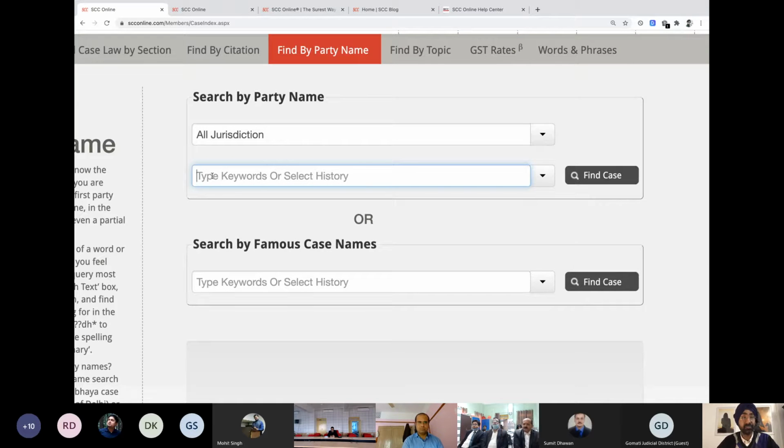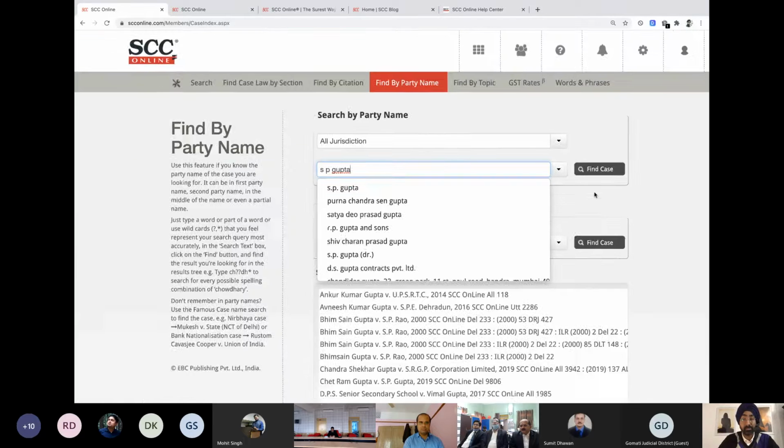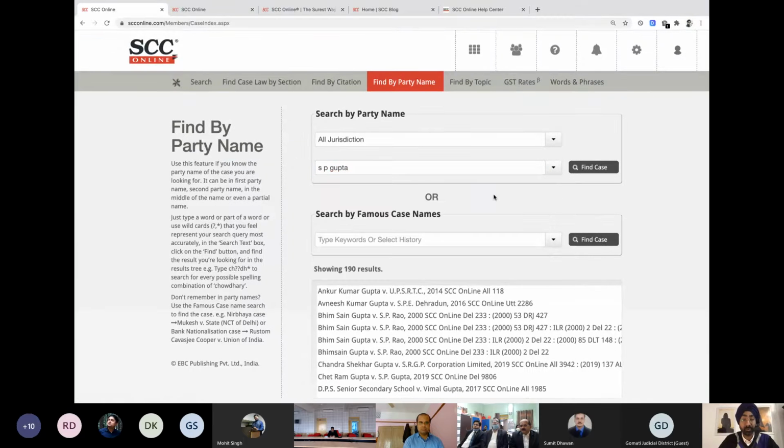Now I'm going to take a case which we all know and which is very well known in the judiciary and is related to us as well. That is the SP Gupta case. Now, if I type in SP Gupta and start search, I've written SP Gupta. I've not written the full party name. I've got 198 results. I remember the case was SP Gupta versus Union of India. So I can write